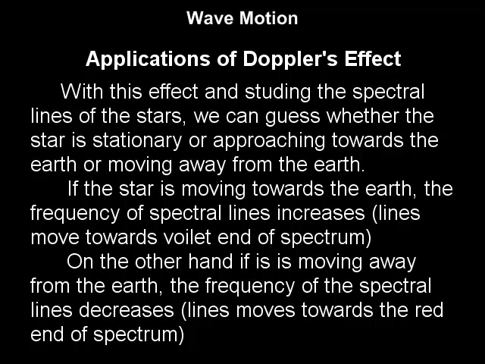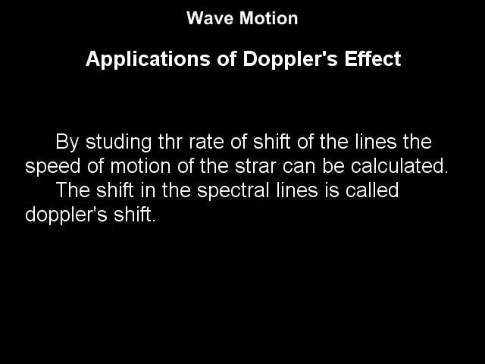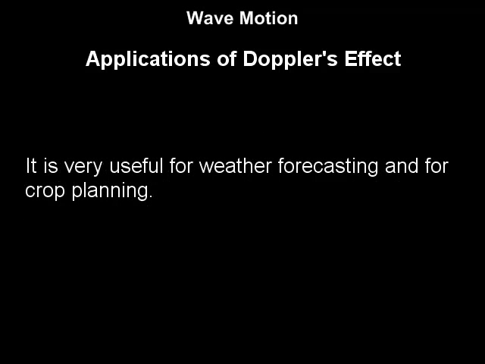On the other hand, if it is moving away from the earth, the frequency of the spectral lines decreases and the lines move towards the red end of the spectrum. By studying the rate of shift of the lines, the speed of motion of the star can be calculated. The shift in the spectral lines is called Doppler's shift. This is very useful for weather forecasting and for crop planning.